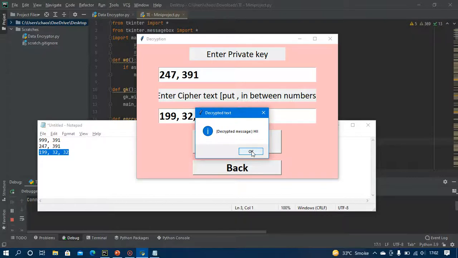Now this shows us that the code has successfully encrypted and decrypted the message as well. Okay, that's it.